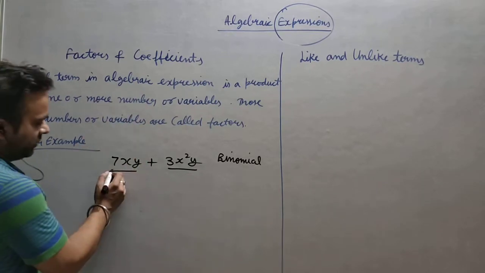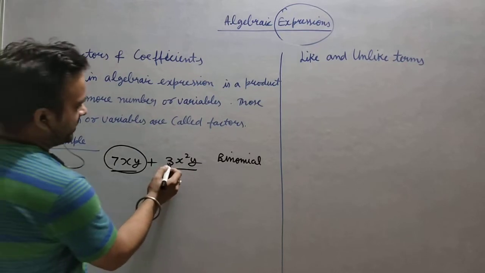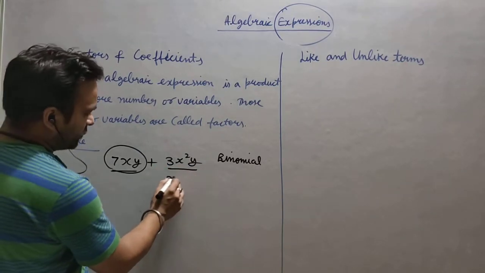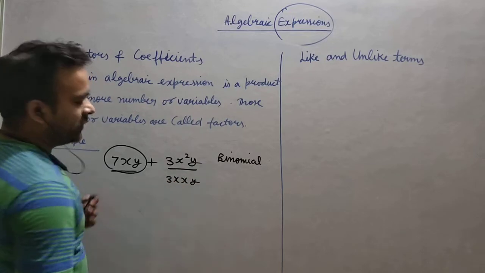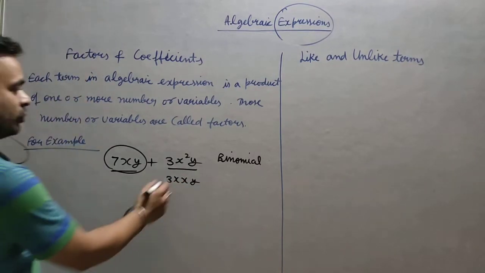This particular term is made up of 7, x and y. This term is made up of 3, 2 x's and y. The meaning of this is there are 2 x and 1 y. Those numbers and variables are called factors.